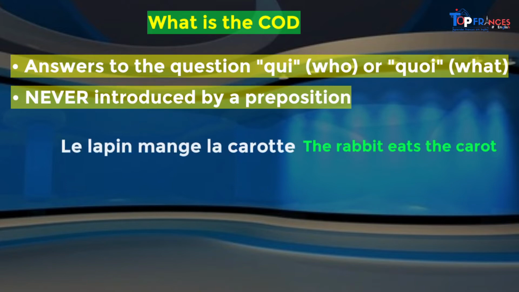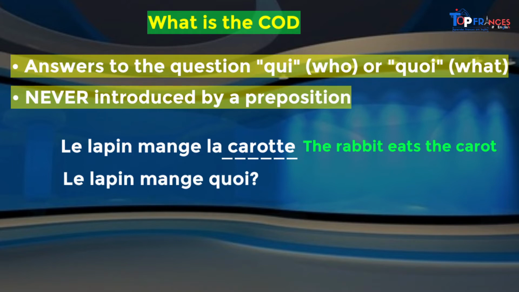This example, le lapin mange la carotte. Le lapin mange quoi? La carotte. You see that? La carotte est au COD. We do not say le lapin mange à quoi? Mange quoi? Okay? So we don't ask the question with a preposition after the verb. Le lapin mange quoi?